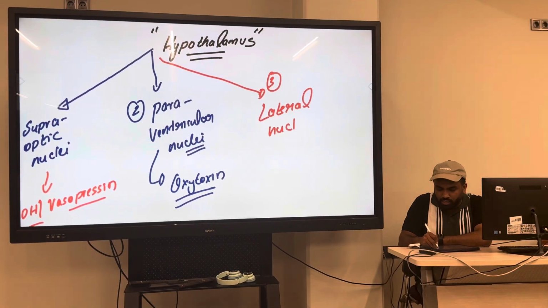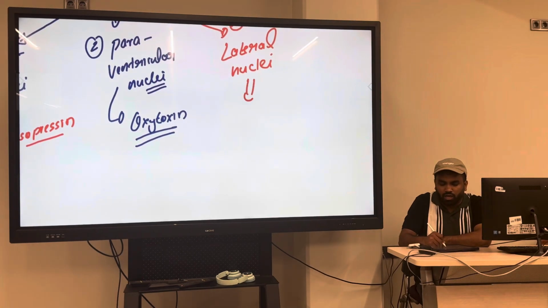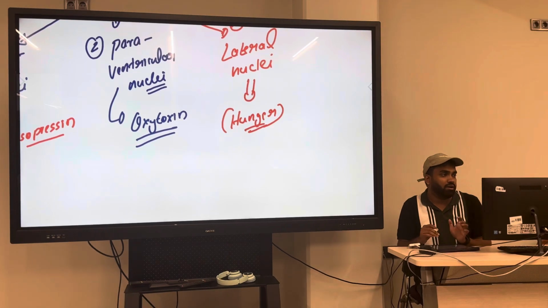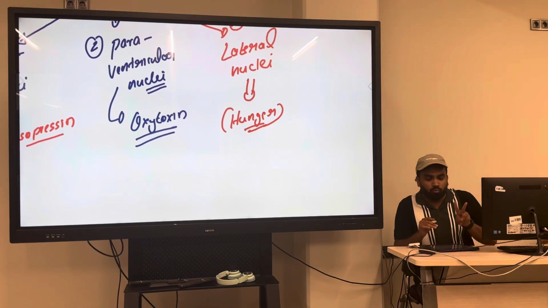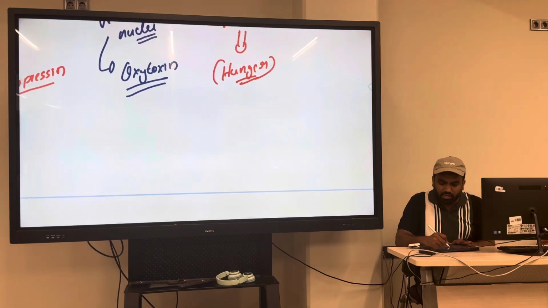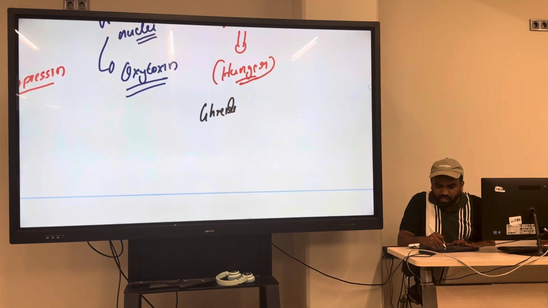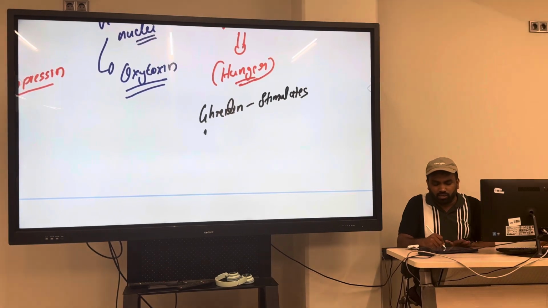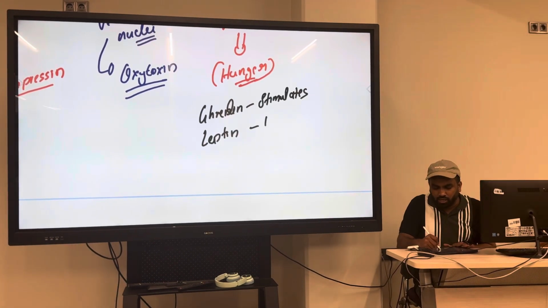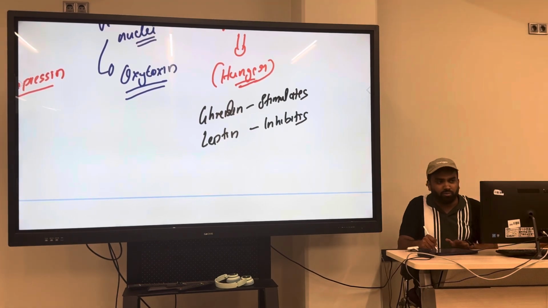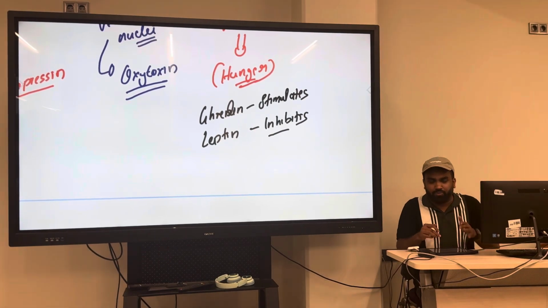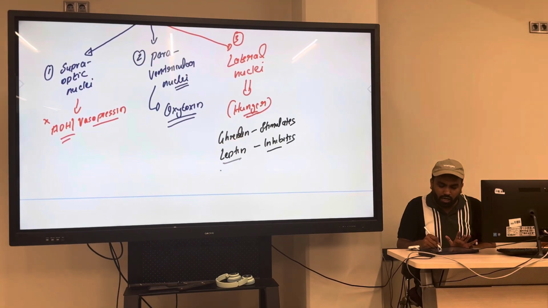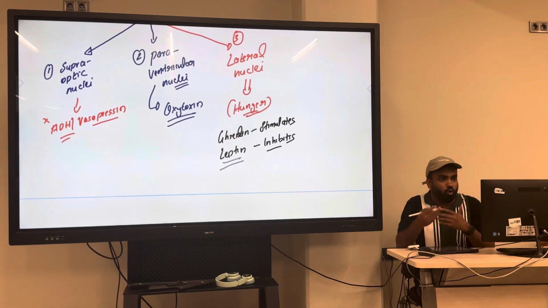The third nuclei is known as the lateral nuclei. Lateral nuclei are responsible for our hunger. Ashiq is feeling hungry. Who is responsible? They regulate hunger. Which one? Lateral. Two hormones help here. You can remember ghrelin. It stimulates what? The lateral nuclei. And who inhibits it? Leptin inhibits. And who stimulates? Ghrelin. Remember ghrelin, you want to eat more. Leptin stops, inhibits, so it makes hunger stop. Ghrelin will stimulate it, more hunger.